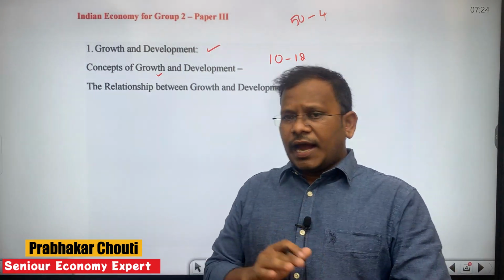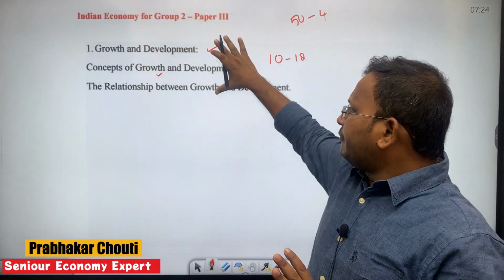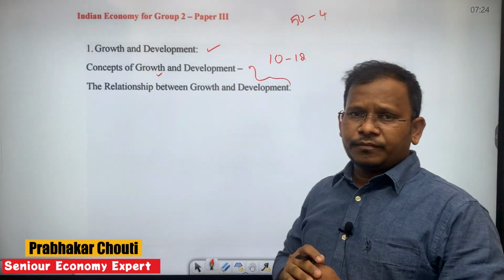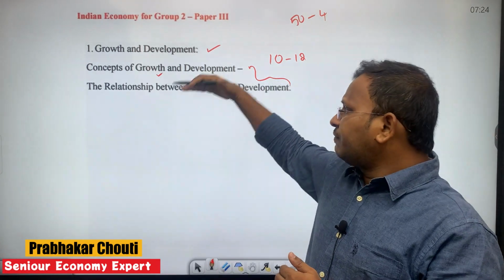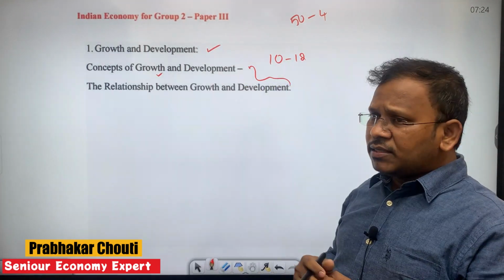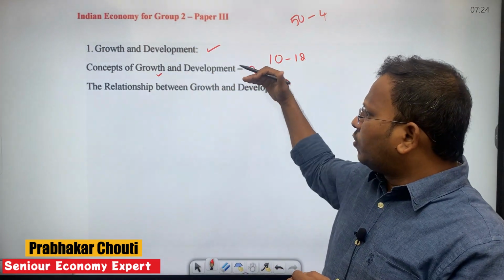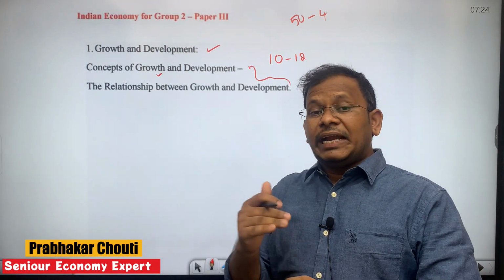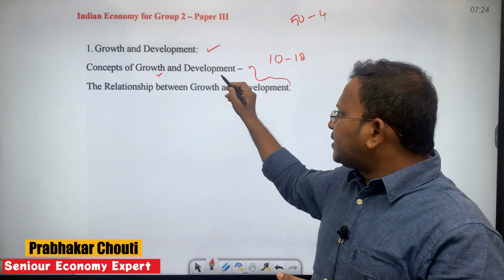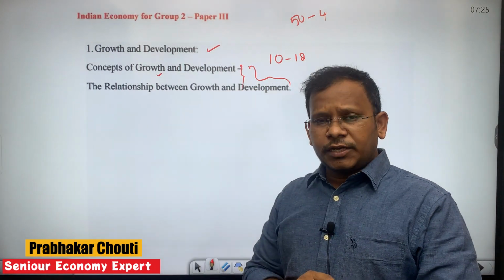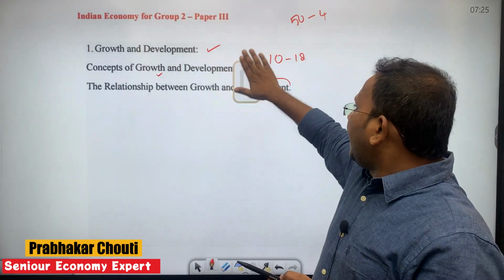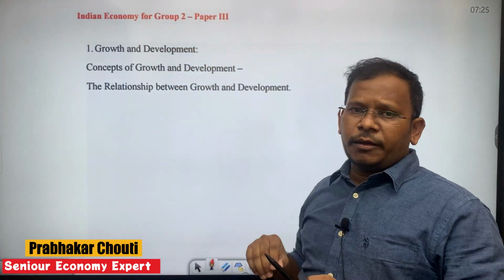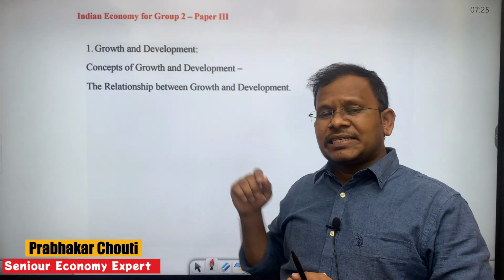Okay. Now, as far as this chapter is concerned, these are the only subtopics which have been given. My question is, is it enough to get the 10 to 12 marks just by going through the concepts of growth and development, and the relationship between growth and development? No. It would be very difficult to get 10 to 12 marks just by going through these two subtopics. That is the reason why I have to go through the complete subtopics of growth and development as far as the first chapter is concerned.